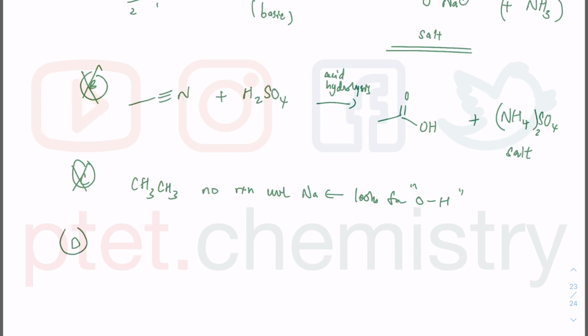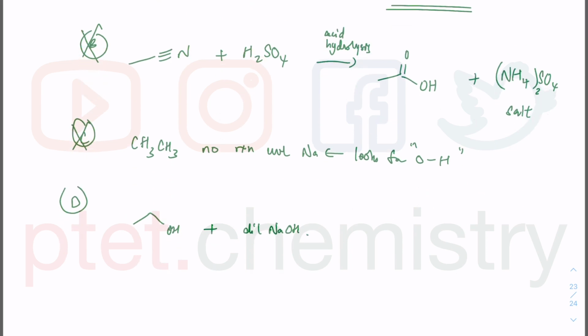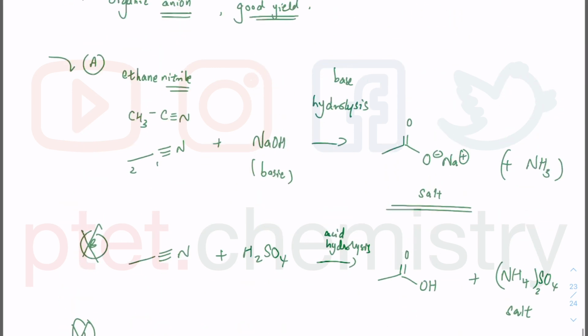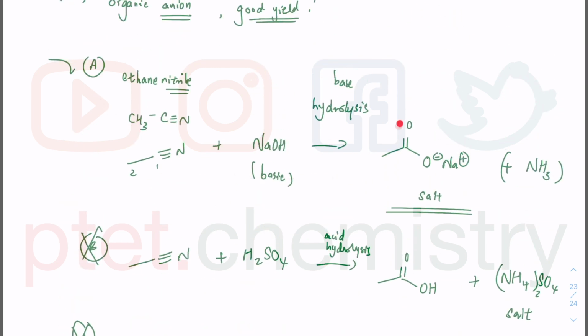In option D, what you have is ethanol and dilute NaOH. Even if you try to do elimination, it wouldn't quite work because you have dilute NaOH. They don't mention ethanol as the solvent, which most likely implies it's aqueous. You're already an alcohol, so you don't get hydrolyzed further with OH minus. I would say no reaction there. So very clearly, we're just looking at option A as the only possible answer that will produce us this anion under base hydrolysis of a nitrile.